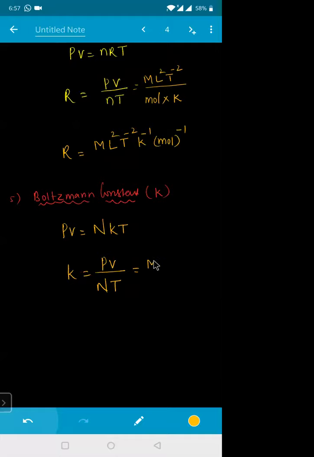Dimension of PV is again work, M L square T power minus 2, divided by K, that is in terms of Kelvin. So what will be the answer for this one? It is M L square T power minus 2 K power minus 1. For constant numbers, we don't have any dimensions.